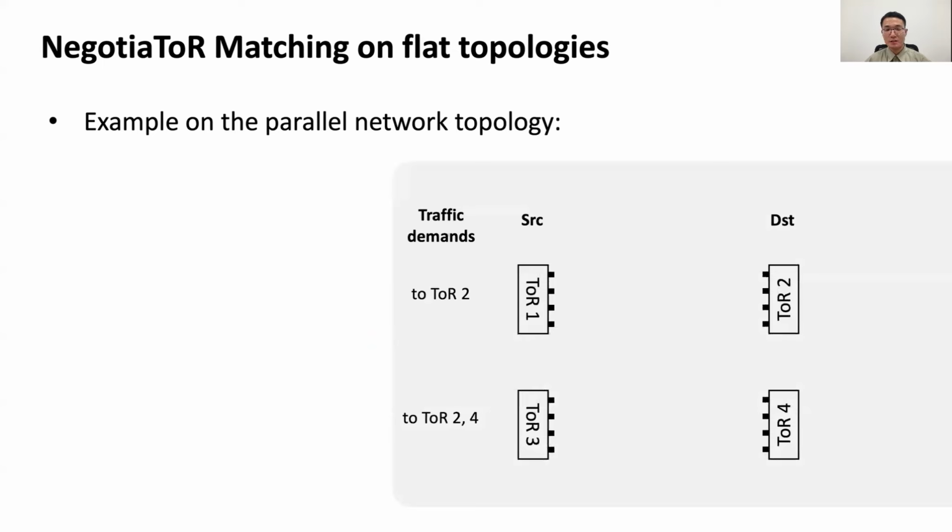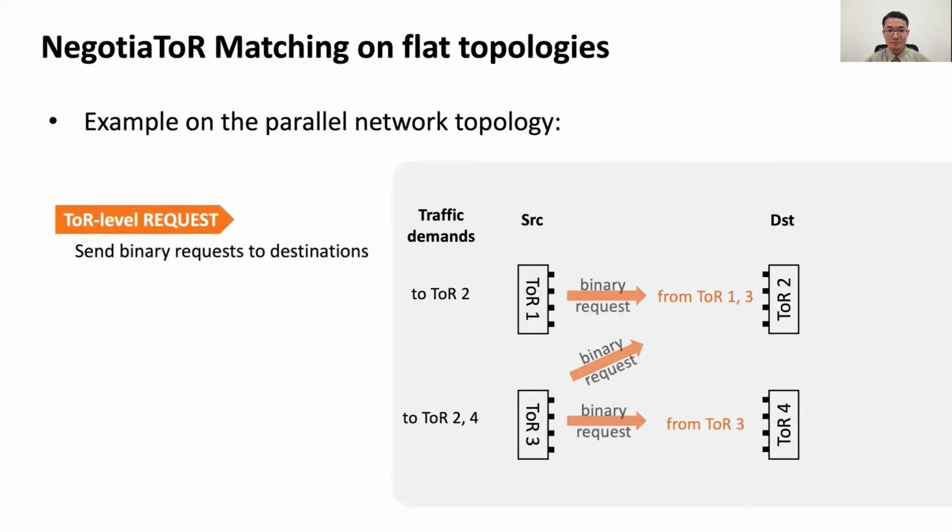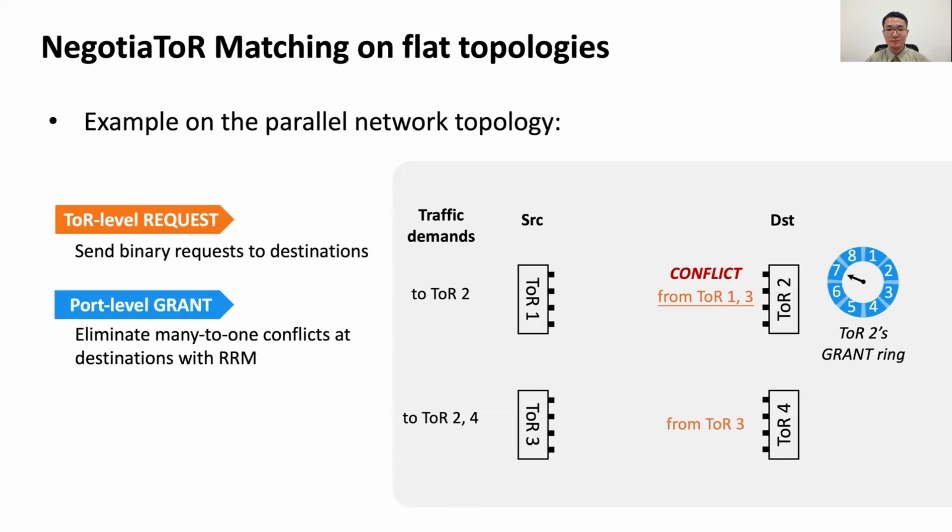The first step of NegotiaToR matching is TOR level request. Sources check their local queues and send binary requests representing traffic demand to their destinations without data size or priority information. Now, the destinations are aware of the requests from multiple TORs. To avoid collisions at the destination side, they need to pick one request for each port. To this end, inspired by RRM, we use a round-robin grant ring to allocate ports to these requests.